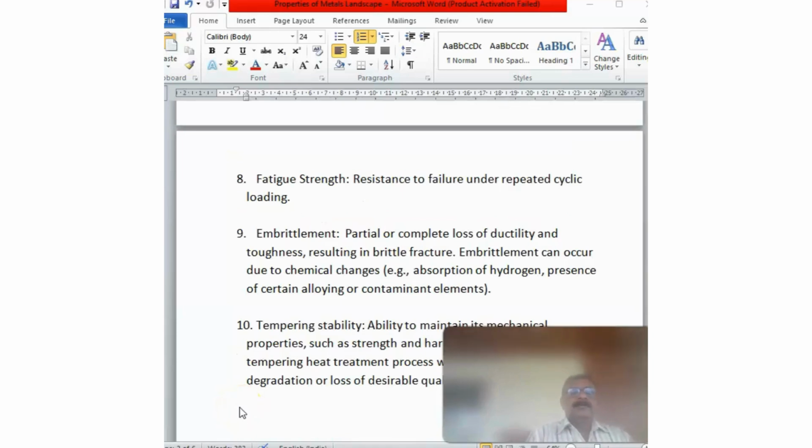Next property of steel is fatigue strength. This is the resistance to failure under repeated cyclic loading. If you try to break a copper wire by just bending, it will not break. But if you try to bend it repeatedly, a point will come where the copper wire will break.